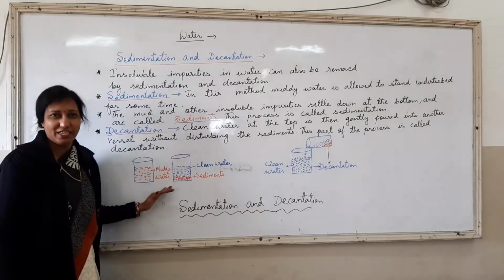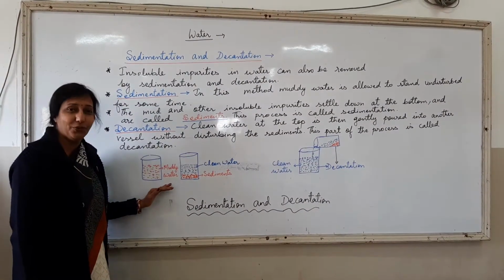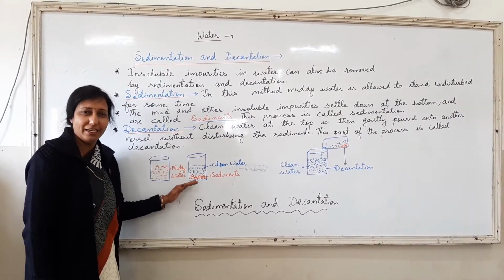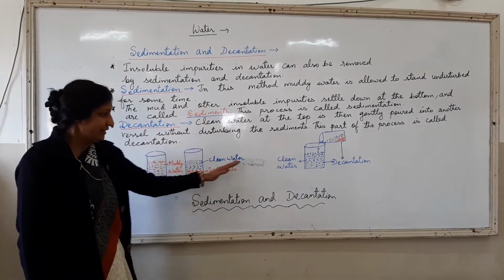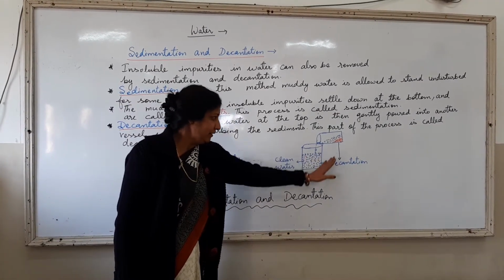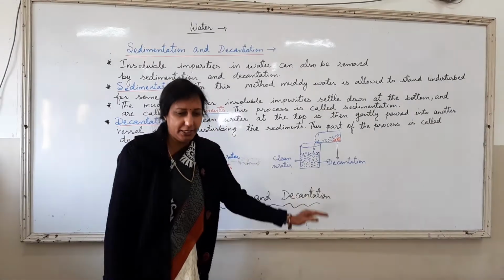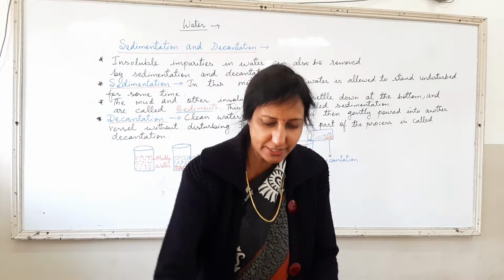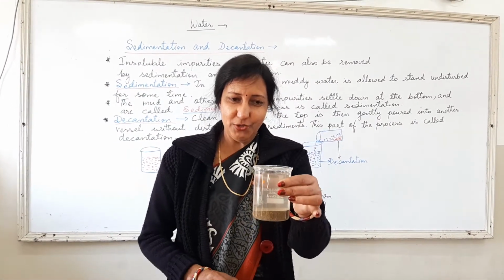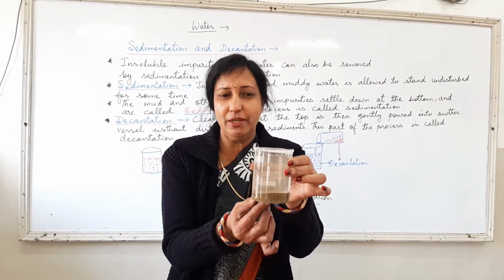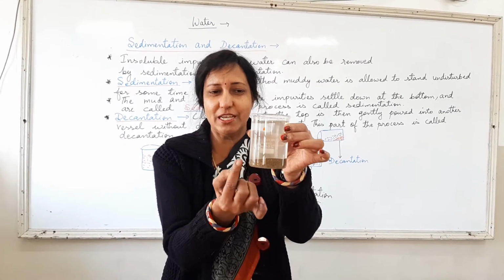First, we have learned about sedimentation, where you have to leave the muddy water undisturbed for some time. Then, pouring the clean water from above into another container, through which you get this kind of a result. Can you see, children? The clean water is available right here and all the sediments have settled down.